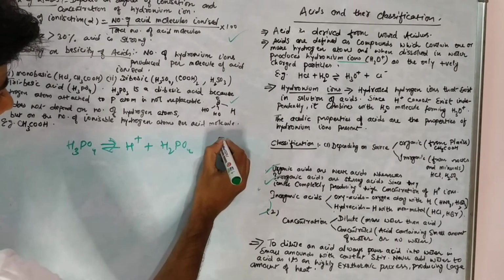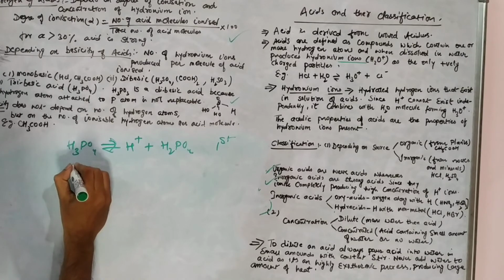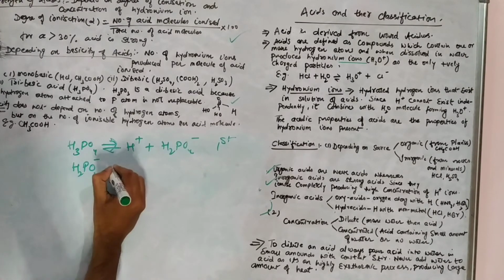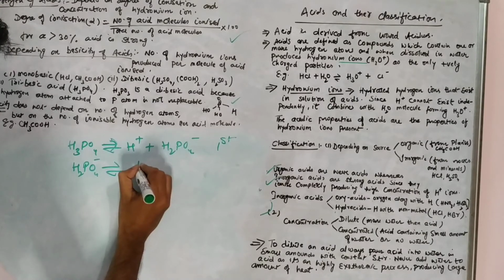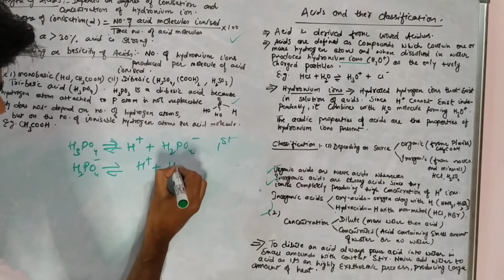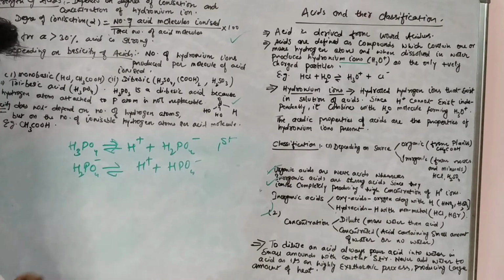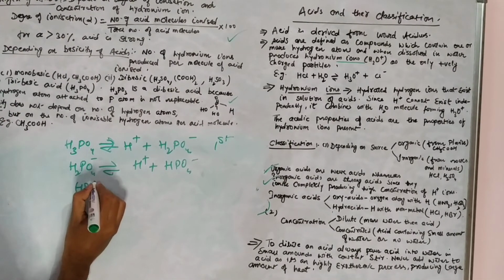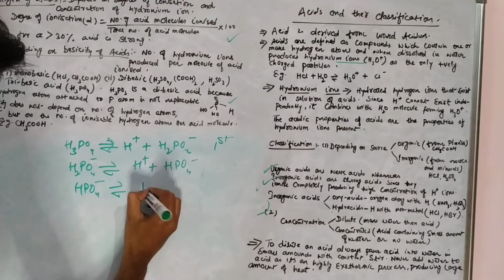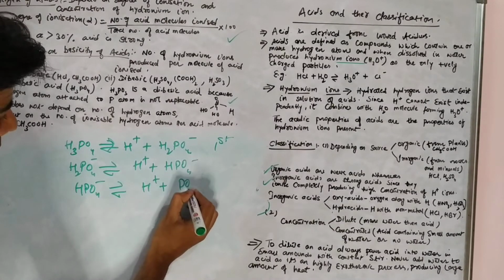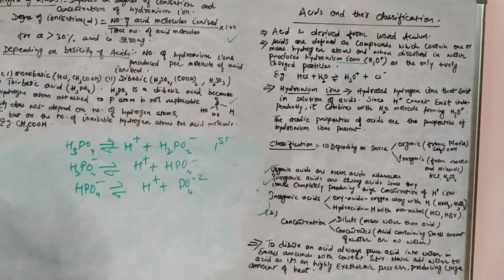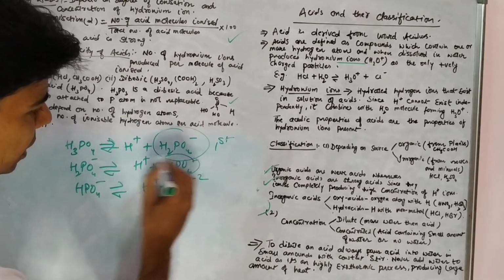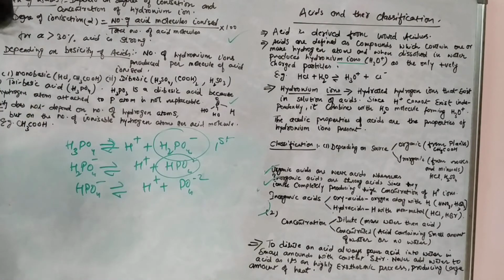In the second step, it will form hydrogen ion plus HPO4. In the third step, HPO4 will form hydrogen ion plus PO4. So from here we have 2 ions that have hydrogen in them, H2PO4 and HPO4.